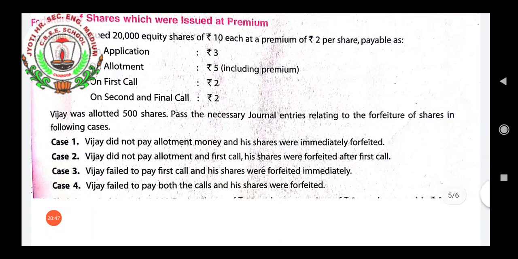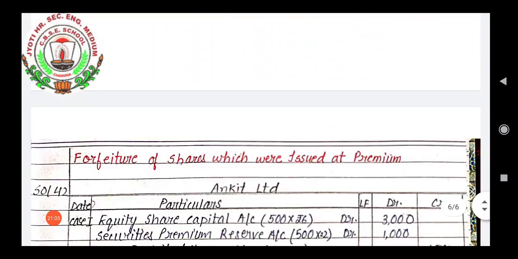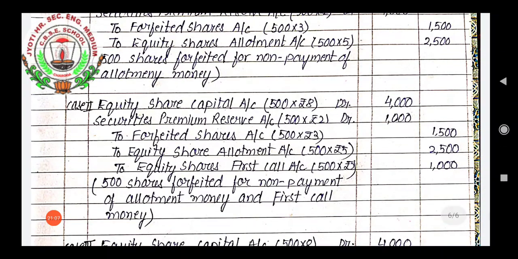Second case, Vijay did not pay allotment and first call. His shares were forfeited after first call. Two types of money have not been paid, allotment money and first call. And it has been forfeited after the first call. So we will have journal entry, equity share capital account debit, securities premium reserve account debit, to forfeited shares, to equity share allotment account, to equity share first call account.